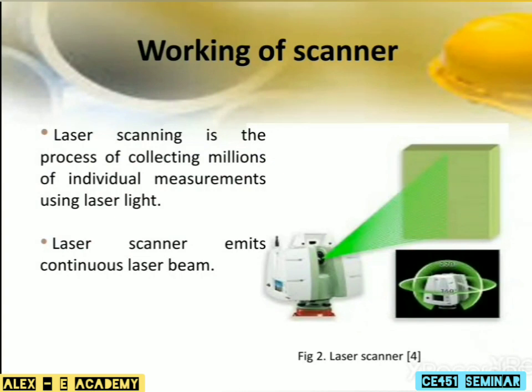Working of laser scanner. In the laser scanning process, the laser scanner will collect millions of individual measurements using laser light. That means the laser scanner will emit a continuous laser beam. The laser light will hit an object and bounce back to the scanner. The sensor then calculates how far away the surface is by measuring the time taken for the laser beam to complete its journey. This process is known as time of flight measurement.